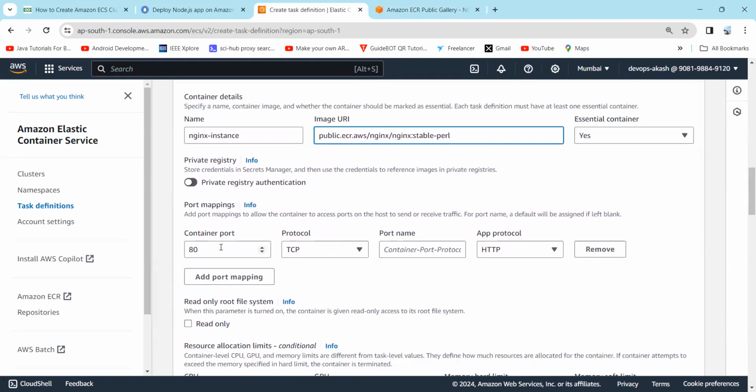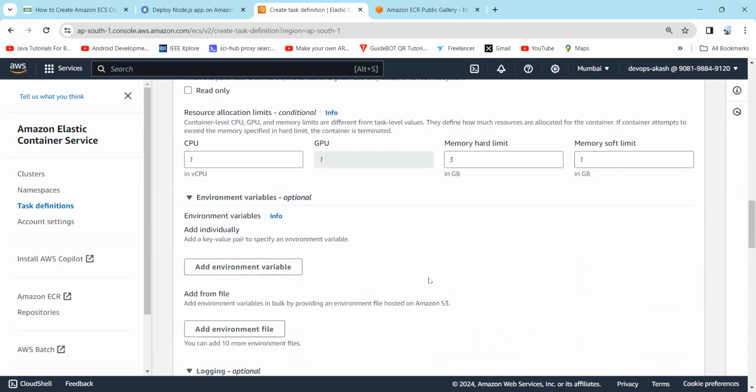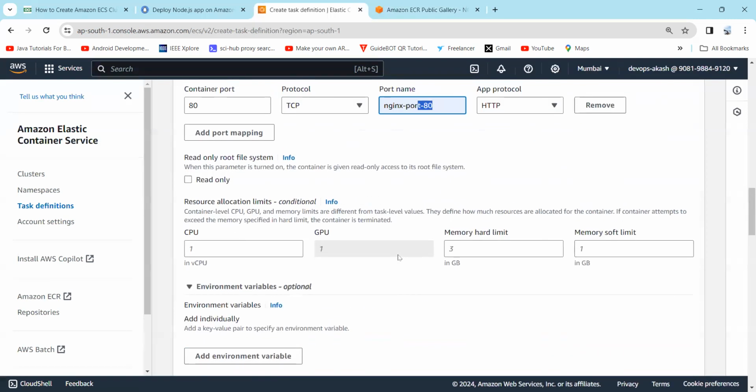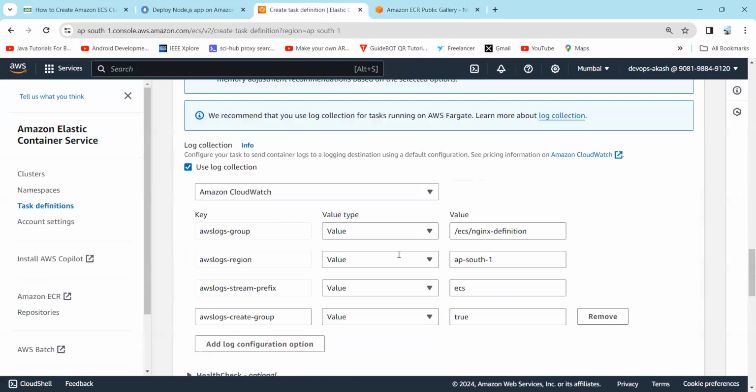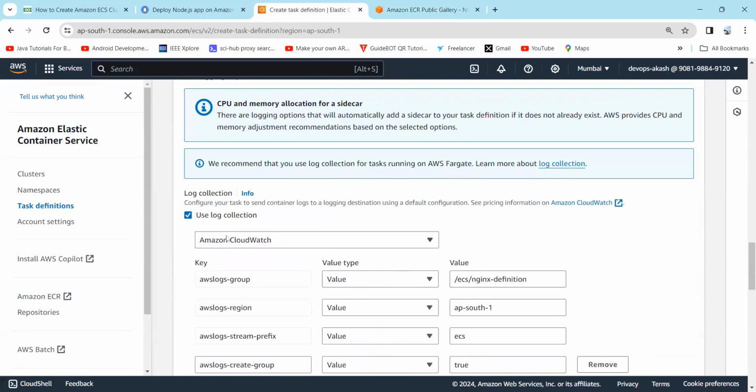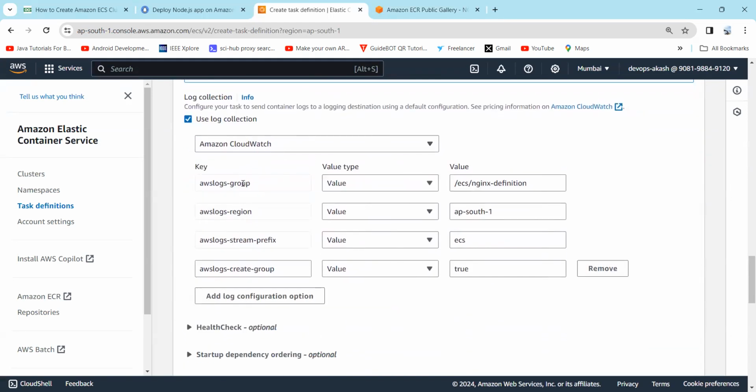Now here you need to set up the firewall setting. Here you can see the container port, as Nginx runs on 80. Just type Nginx port 80 and keep other settings as default. So here you can see AWS CloudWatch.